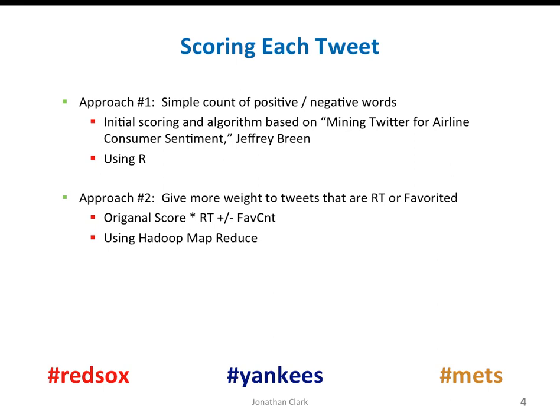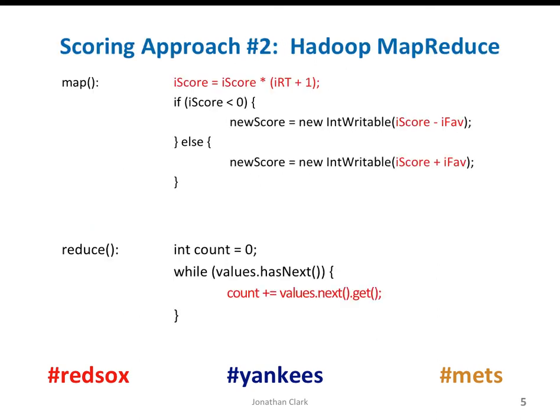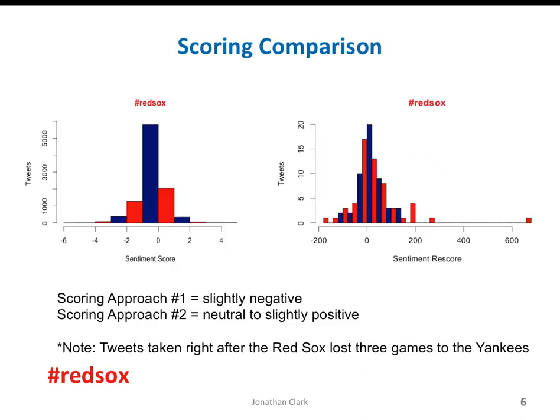Approach number 1, the simple count of positive and negative, was based on Jeffrey Breen's work, and I completed it using R. The second approach gave more weight to the tweets that are retweeted or favorited using my custom formula, and I completed this using Hadoop MapReduce. Here you can see that in the map step, I'm applying the formula, and in the reduce step, I'm tallying up the number of times that score exists in the data set.